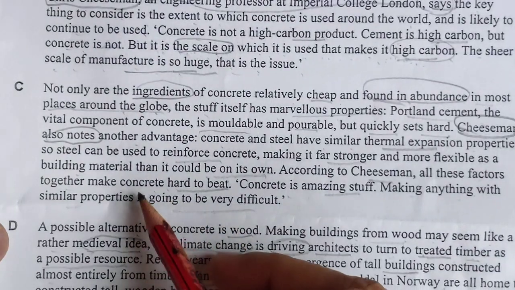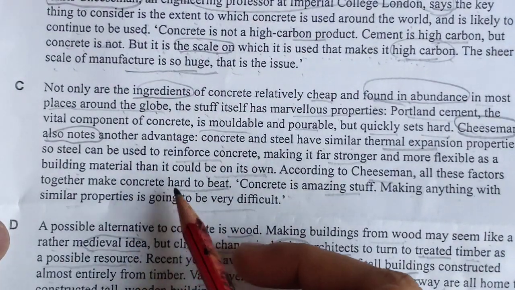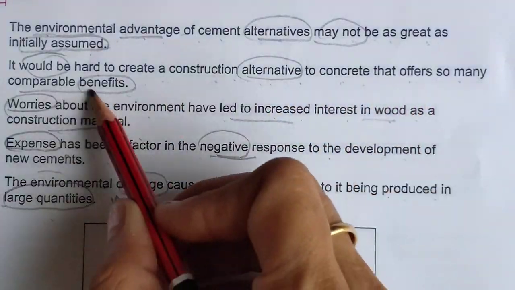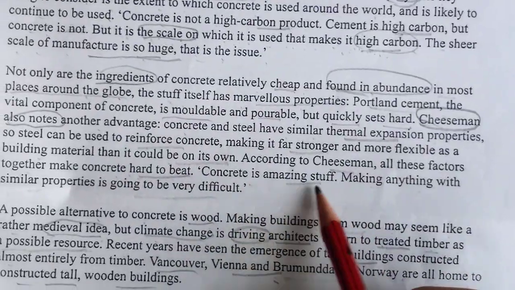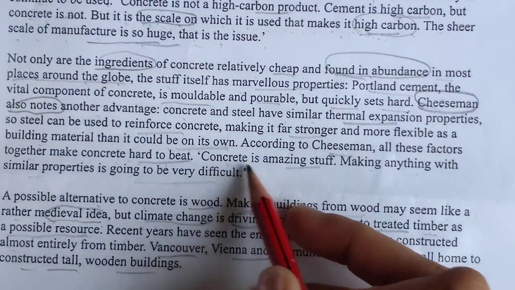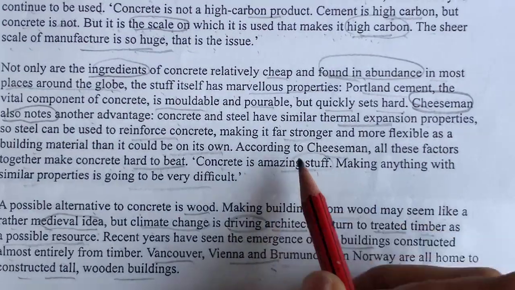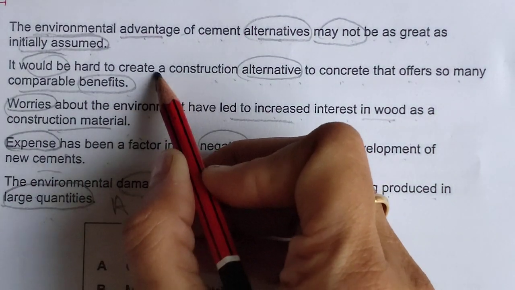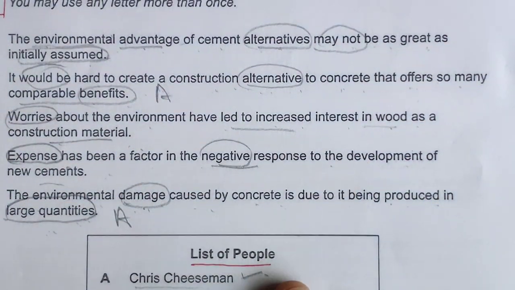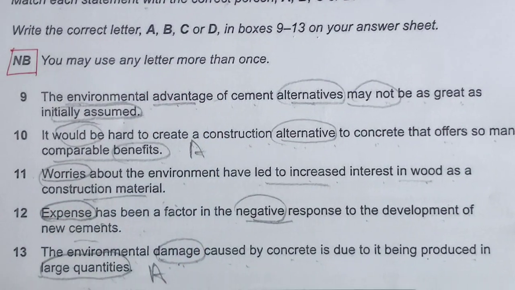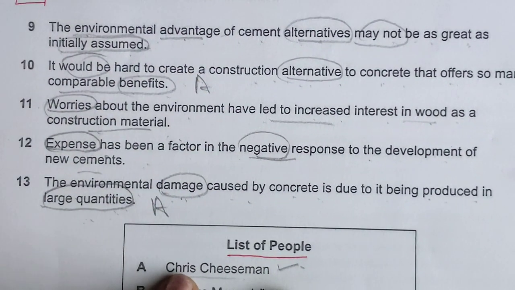Same words are there: hard to beat, hard to create a construction alternative to concrete that offers so many comparable benefits. All these factors together make concrete hard to beat. Concrete is amazing stuff, so yes, so many properties he was talking about. That's why I will go with this A again, because they have given the option that you may use any letter more than once. That's why I have used this A person a second time.